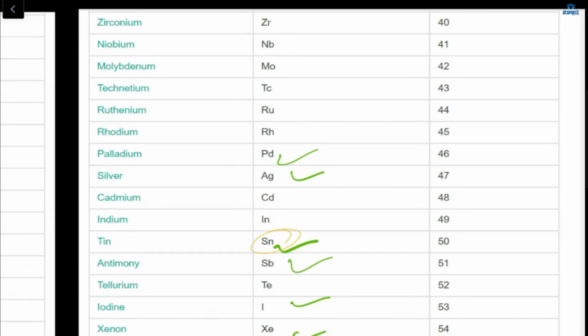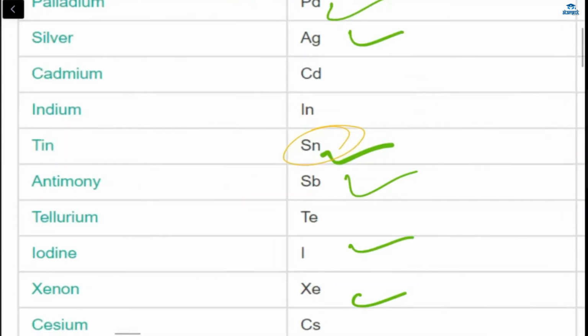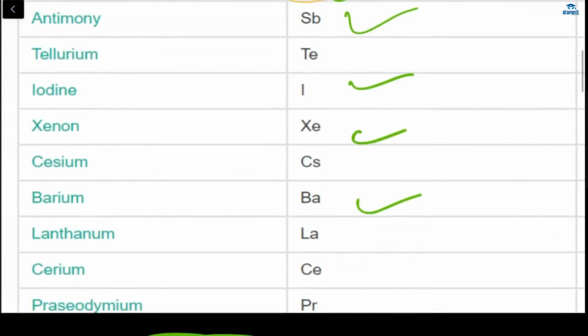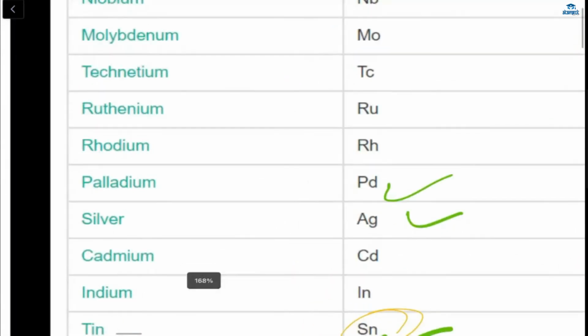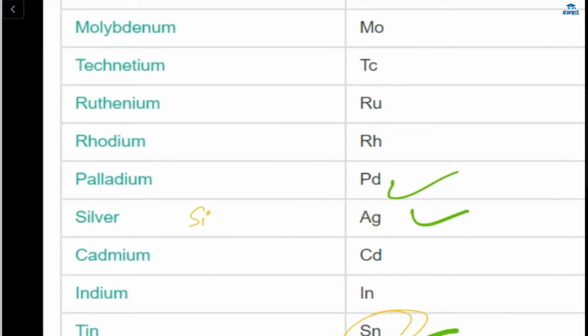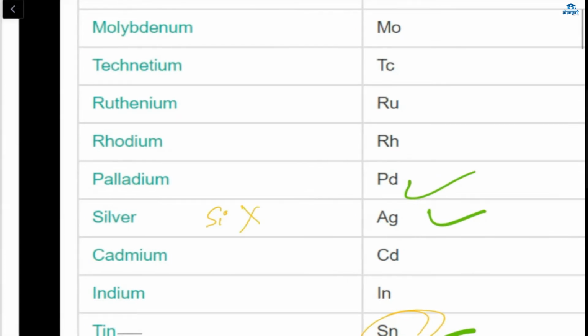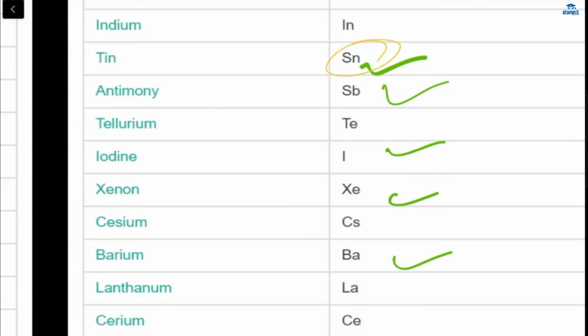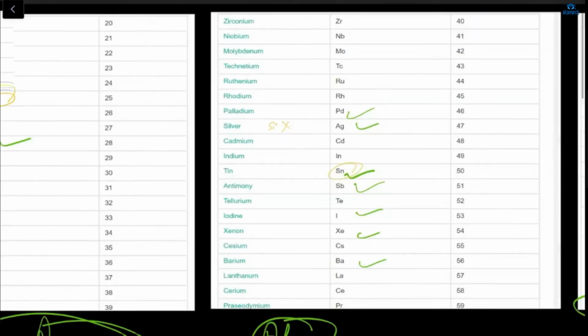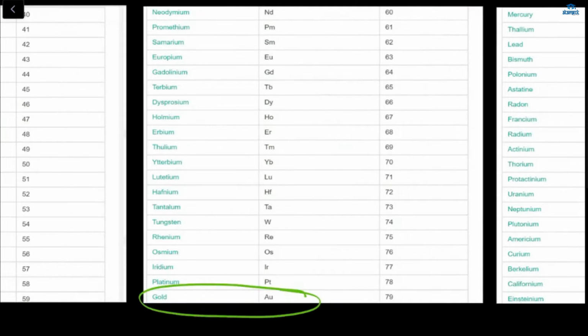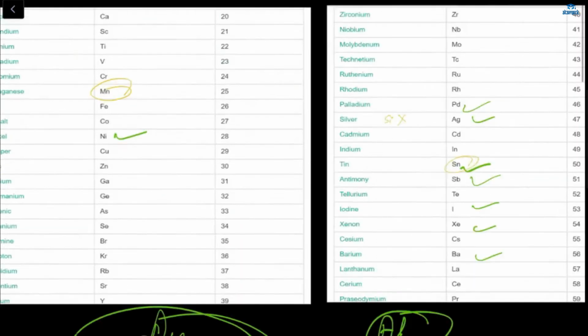Ma'am, but shouldn't the symbol of an element be the first two or three letters of its name? But that was different. In some cases that rule will not apply. For example, silver should be SI, but it's AG. So you have to remember this for gold, tin, and silver. What about aluminium? The aluminium is Al.